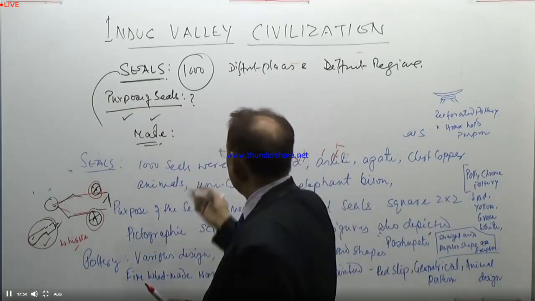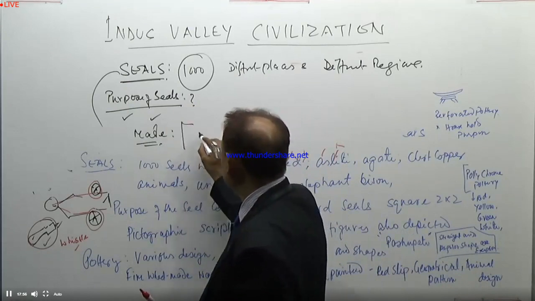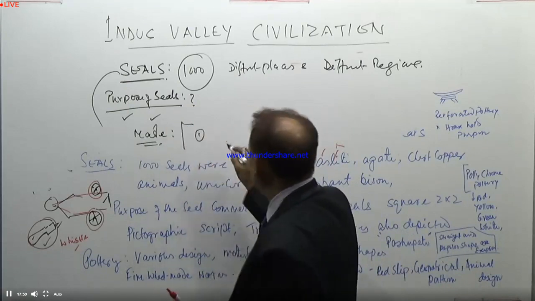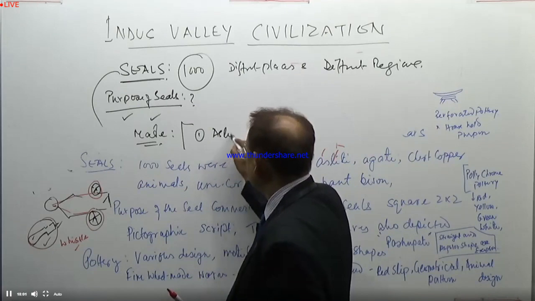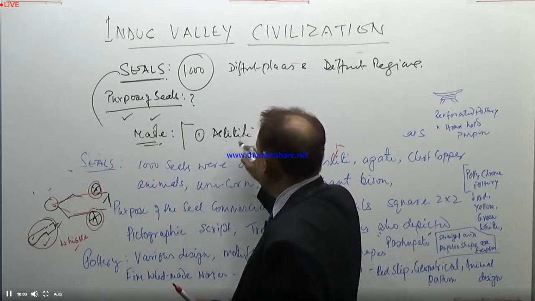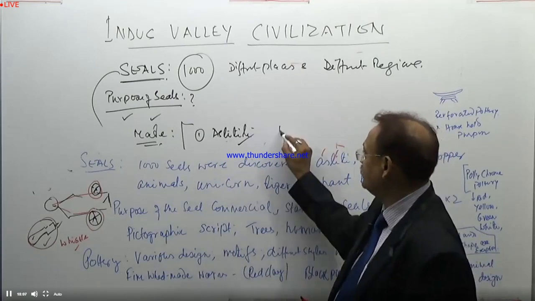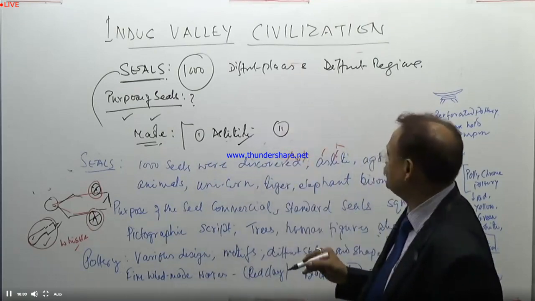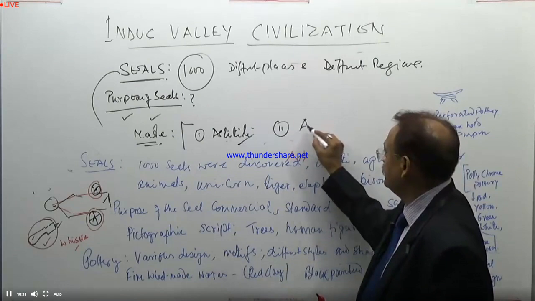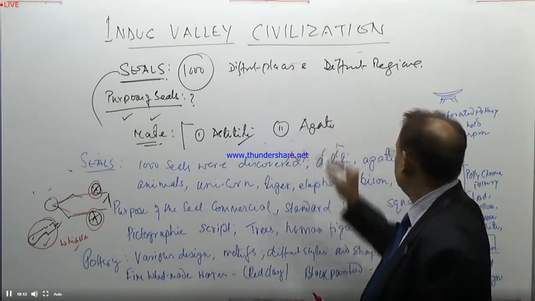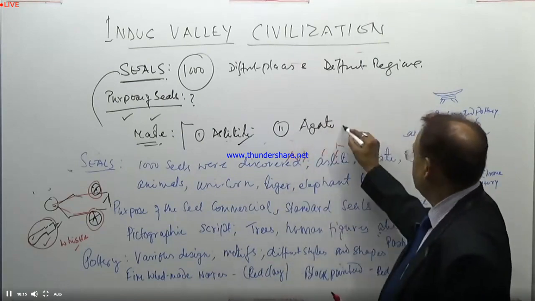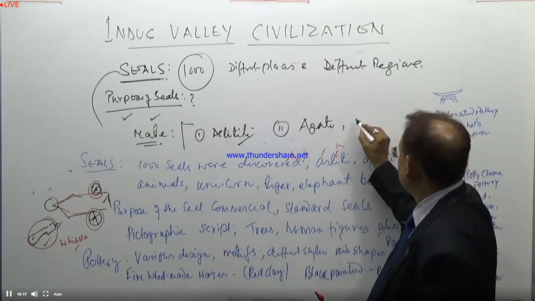So seals are normally found in the form of steatite, as I discussed with you earlier. Steatite is the first one. The second one is agate. And the third one is chert, copper.